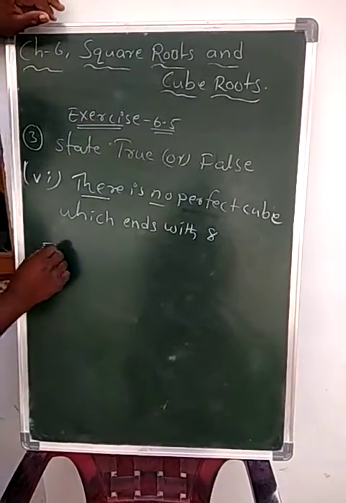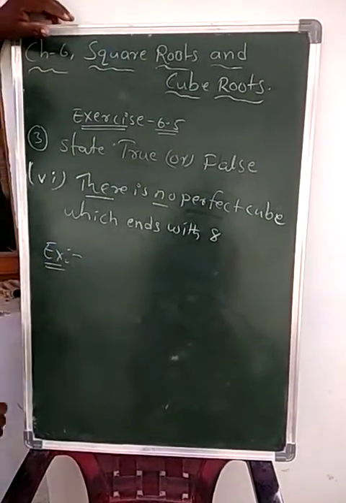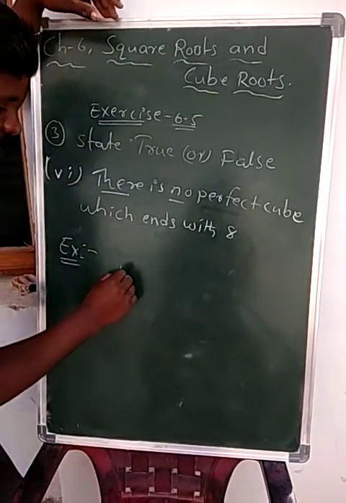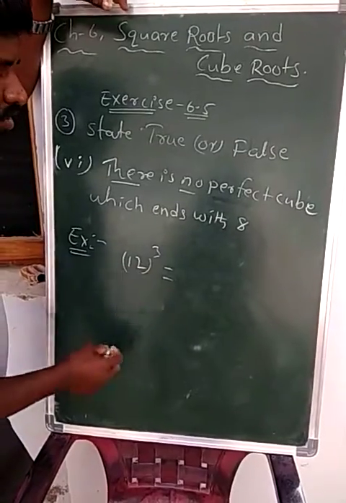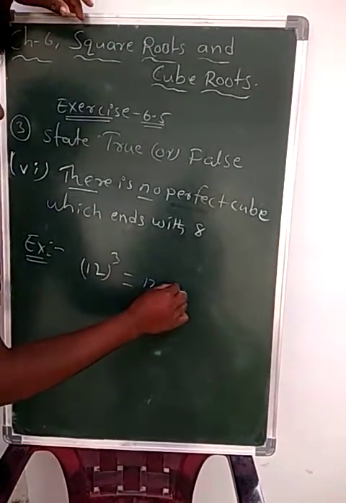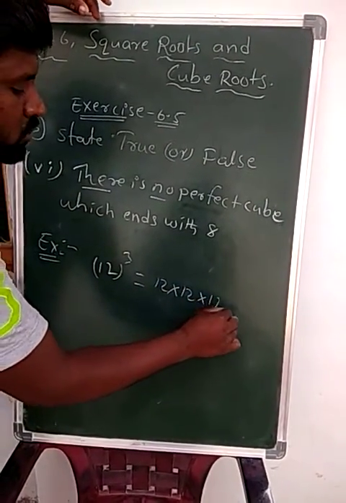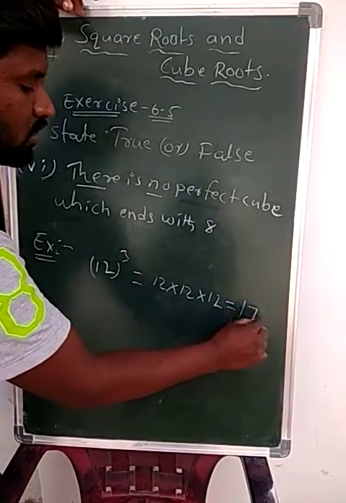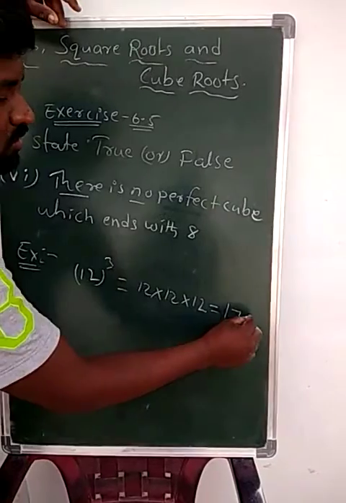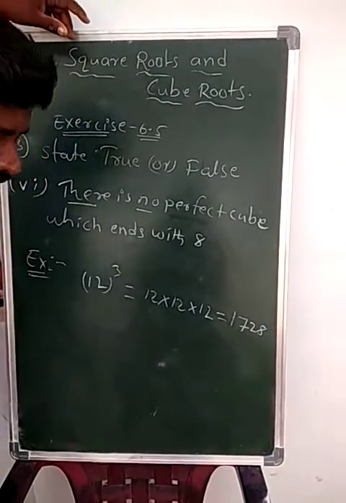For example, see, I am taking 12 cube. 12 cube means that is 12 into 12 into 12. 12 12s are 144. 144 12s are 1728.